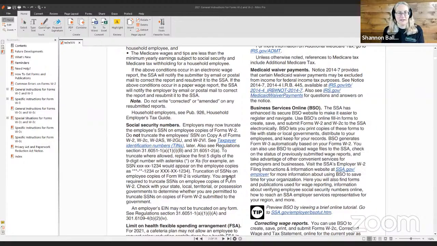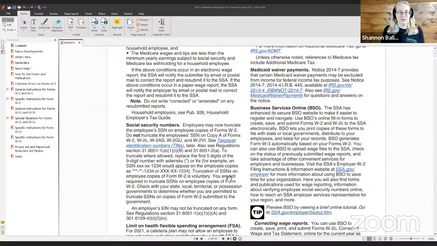See taxpayer identification numbers later. Also see regulation section 31.6051-1(a)(1)(ii)(B) and 31.6051-2(a). To truncate where allowed, replace the first 5 digits of the 9-digit number with asterisks or X's.